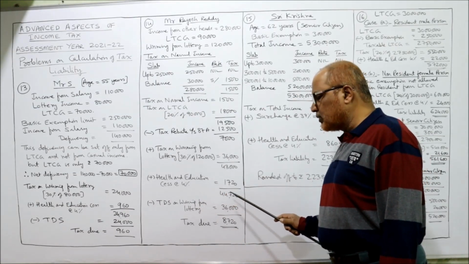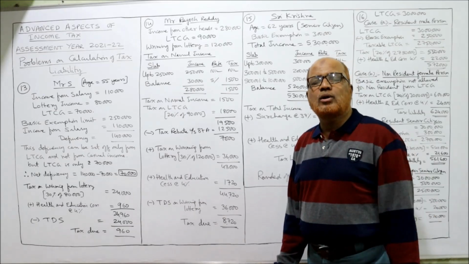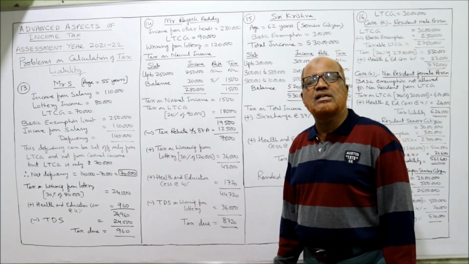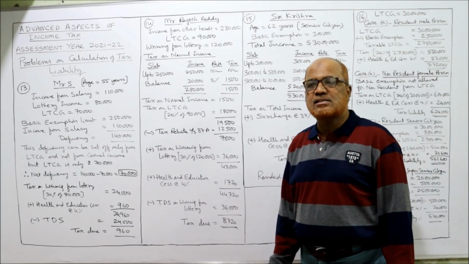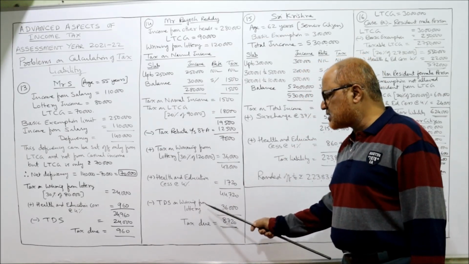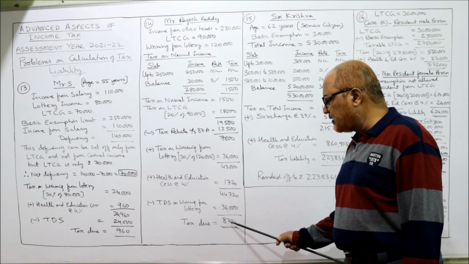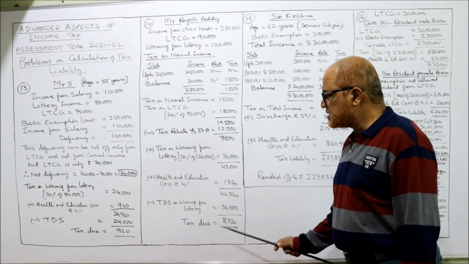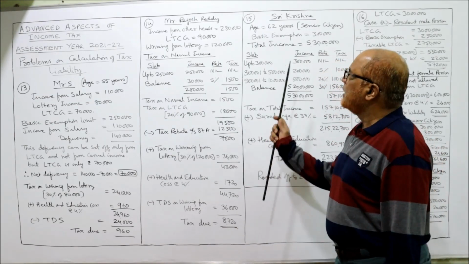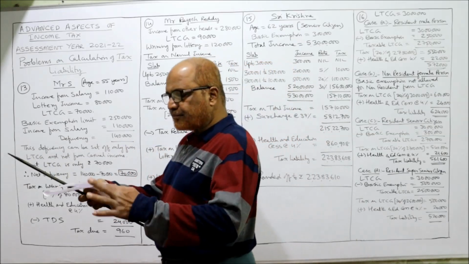Then add up 44,720. Just now I told you, whenever there is winning from lottery, there is TDS, tax deducted at source. So 36,000 is the TDS. Deduct 36,000, tax due 8,720. This is the tax due. Now come to the 15th problem.